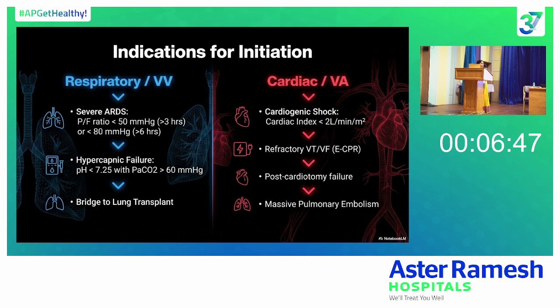For isolated hypercapnic respiratory failure, there is an entity called ECCO2R, extracorporeal carbon dioxide removal, that we can use. And as a bridge to lung transplant, we can also use VV ECMO. Whereas for VA ECMO, any kind of cardiogenic shock, maybe due to acute MI or acute myocarditis or whatever may be the cause, if there is a severe cardiogenic shock, we can have a VA ECMO. Even refractory arrhythmias which are not amenable to treatment, post-cardiotomy failures, being unable to wean the patient post-operatively from cardiopulmonary bypass, or a massive pulmonary embolism leading to severe cardiogenic shock, we can initiate a VA ECMO.